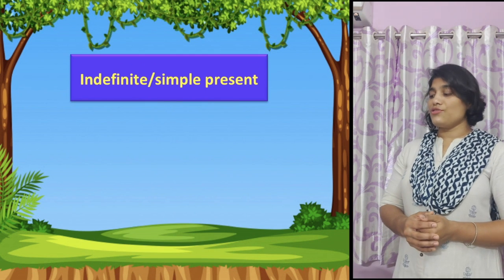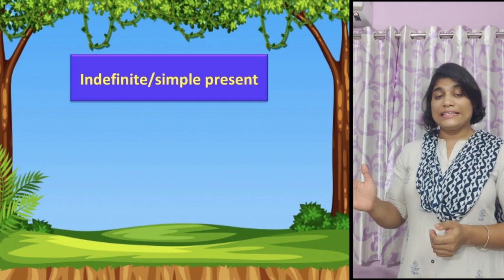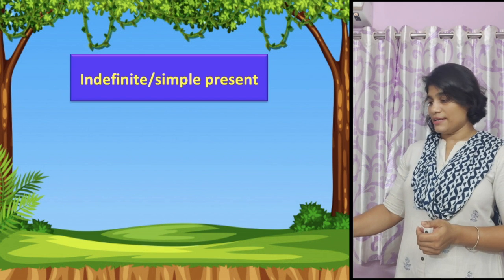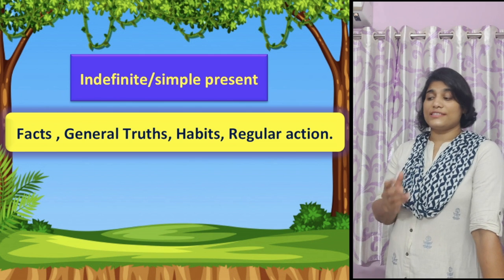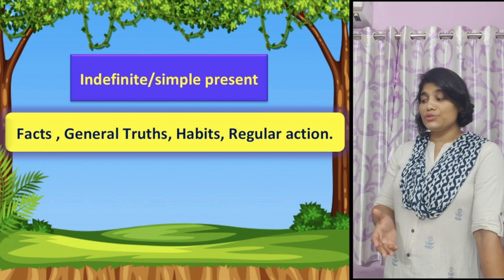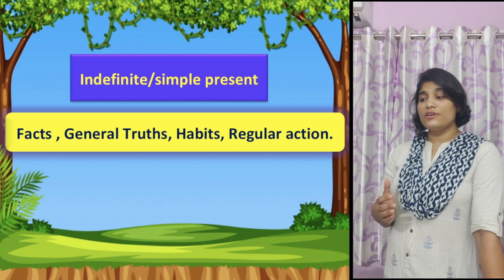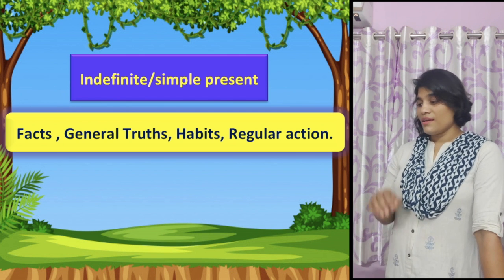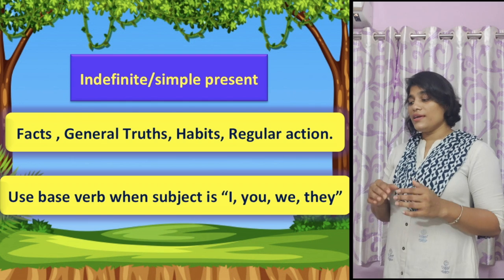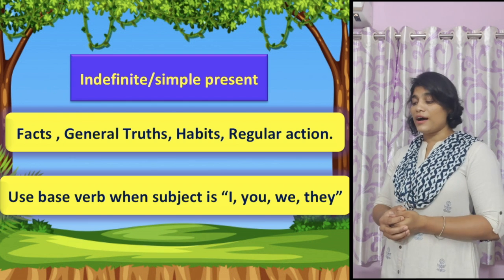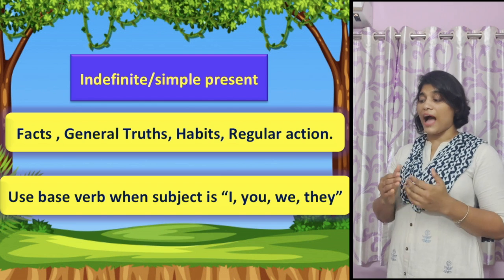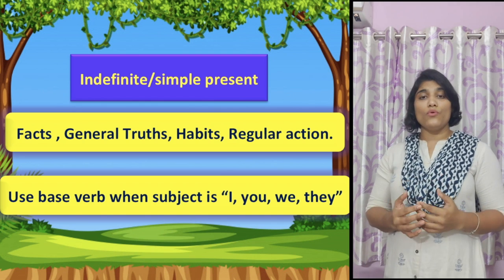Now, let's talk about the present indefinite or simple present tense. Simple present tense, we usually use it to describe a fact, general truths, habits, and regular actions. And we use the base form or the first form of the verb if the subject is I, you, we, they.